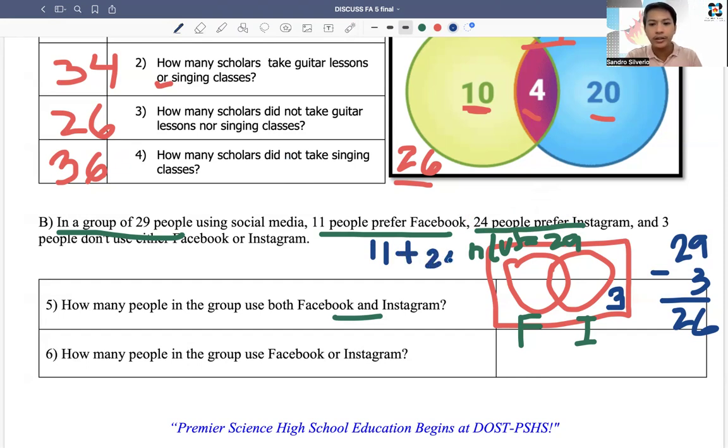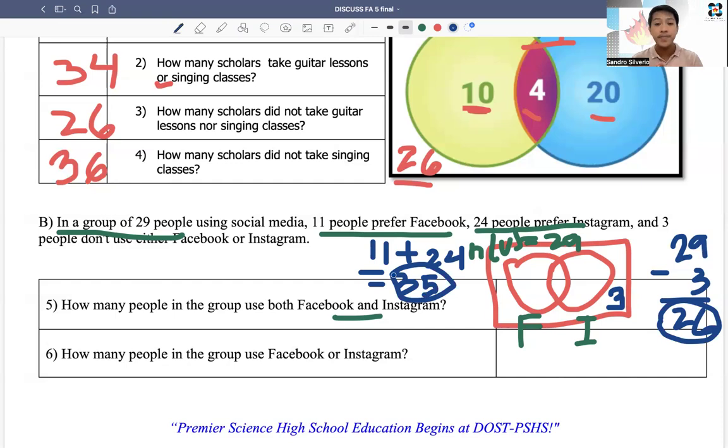So 11 plus 24 is equal to 35. Pero yung expected natin, our expected total number of users on Facebook or Instagram is only 26. So ano kaya yun? Anong problema doon? Bakit kaya naging 26 ito? This one is 26, and we have 35 if we're going to add 11 and 24. Anong nangyari dito? Bakit kaya lumampas sa 29 yung Facebook users natin and Instagram users?